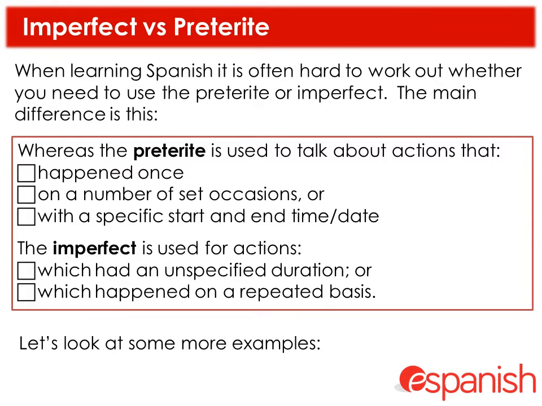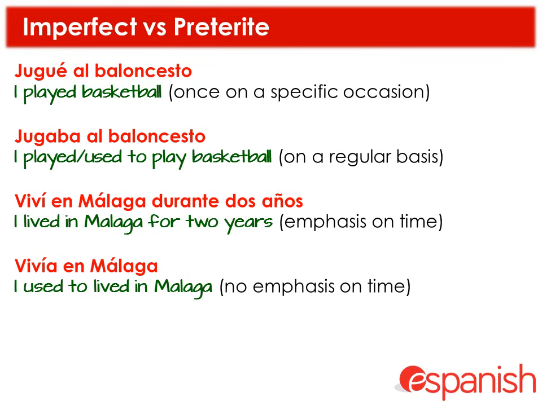Let's see some more examples now. For example, jugué al baloncesto, I played basketball on one occasion, so one date. We could put that action in our diary under one day. I used to play basketball, jugaba al baloncesto. We couldn't put that in our diary because it happened on a regular basis. It was a number of occasions. So that would be the imperfect tense.